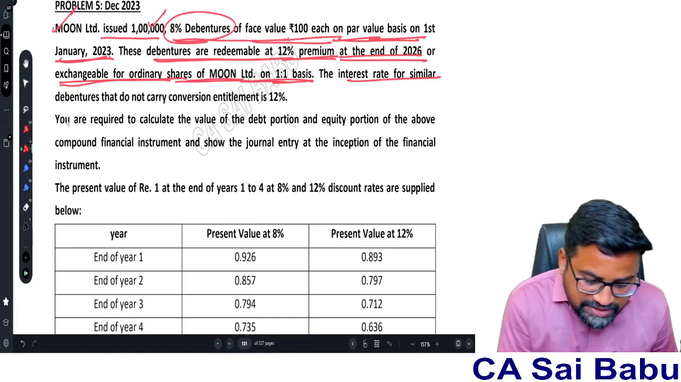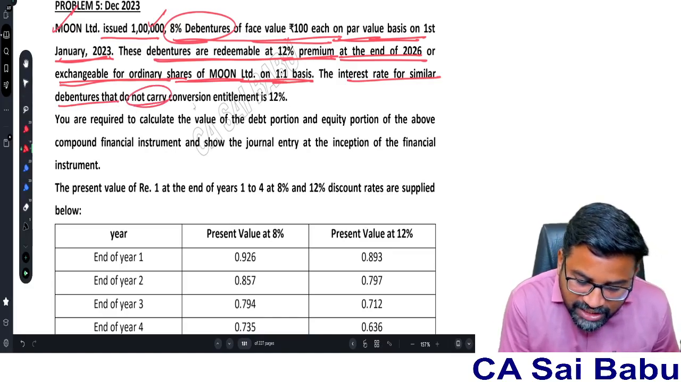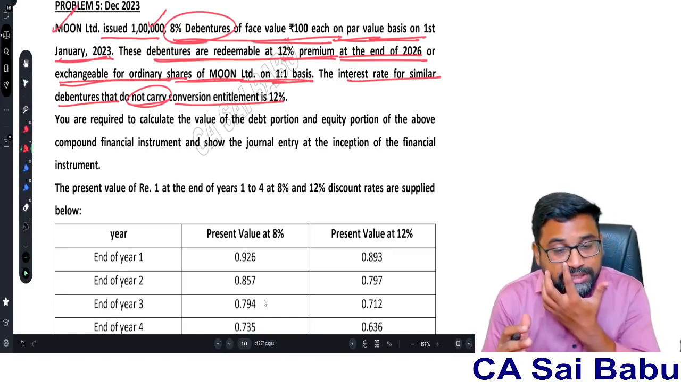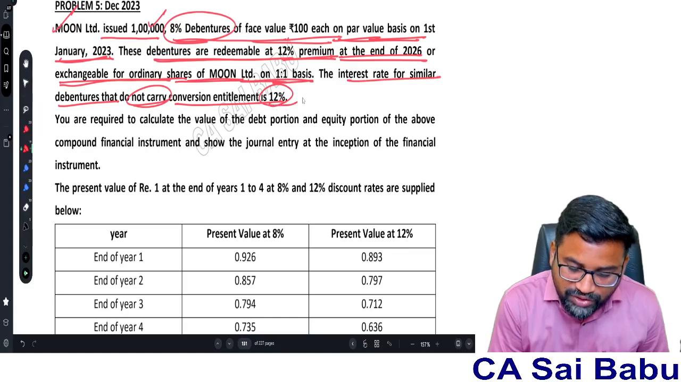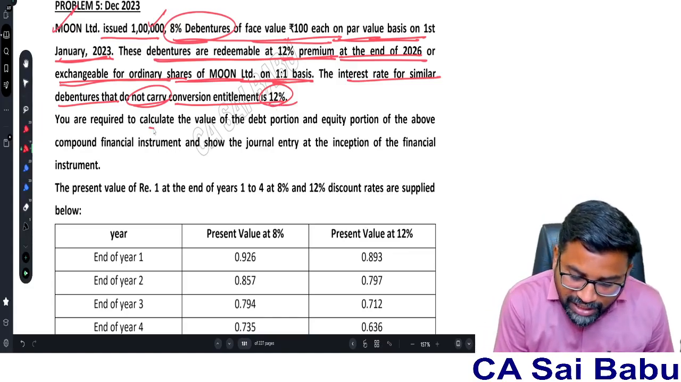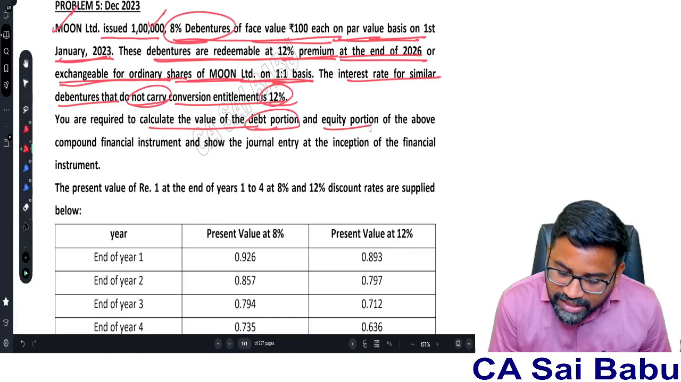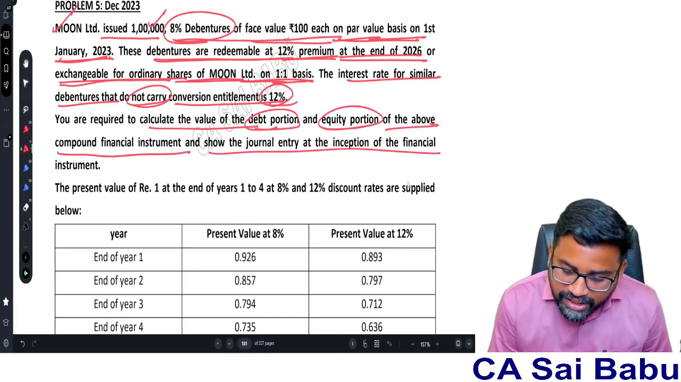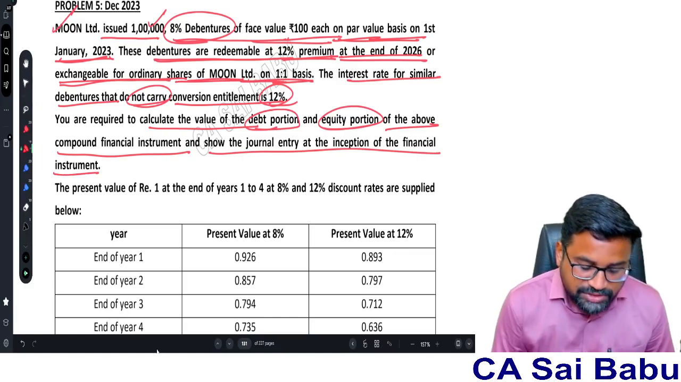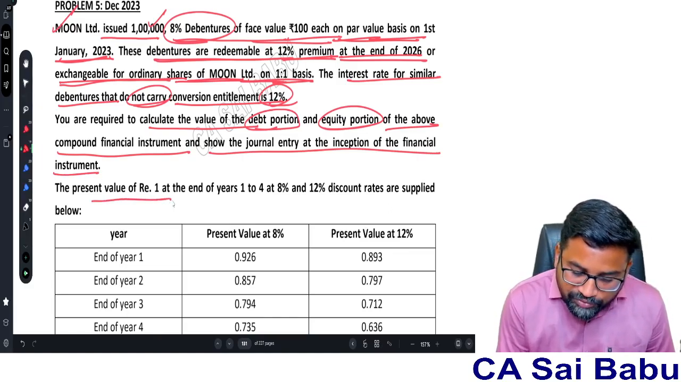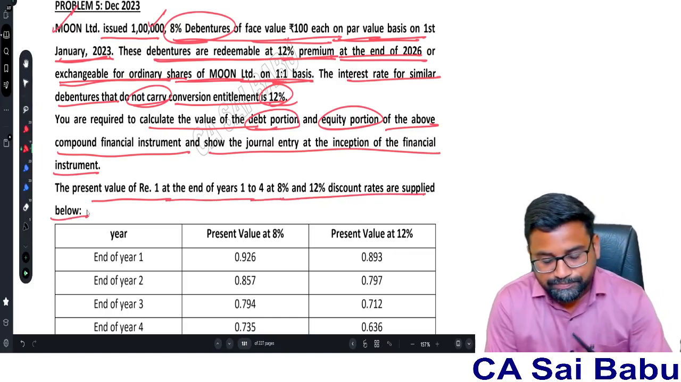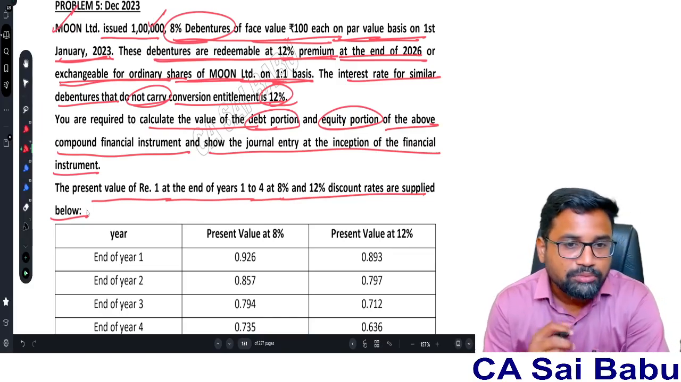The interest rate for similar debentures that do not carry conversion entitlement is 12%. So for similar debentures, what is the rate of interest they are carrying? 12%. You are required to calculate the value of the debt portion and the equity portion of the above compound financial instrument. Show the journal entry at the inception of the financial instrument. The present value of rupee 1 at the end of 1 to 4 years at 8% and 12% discount rates are supplied below. First of all, this is the problem they have given.